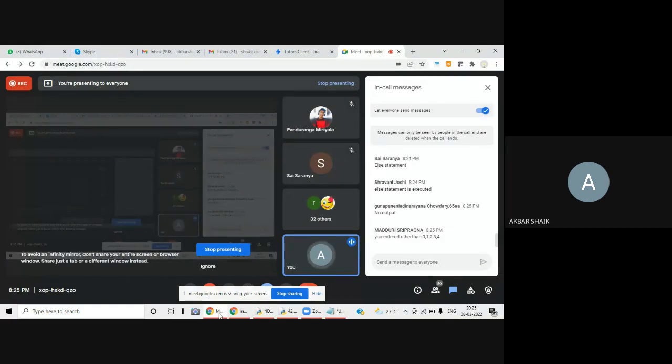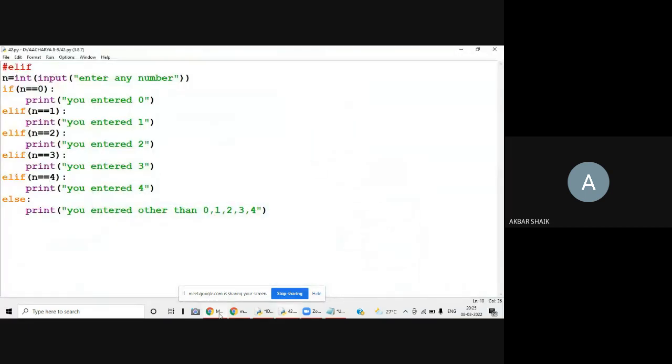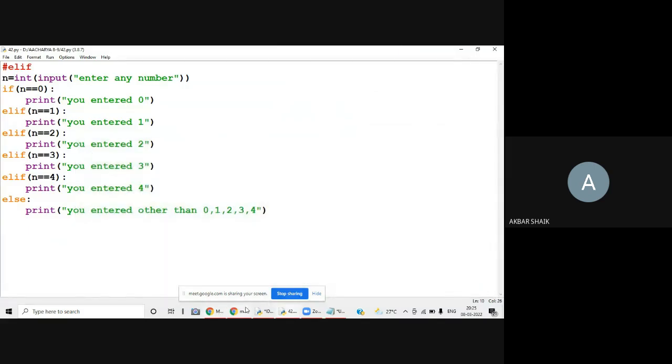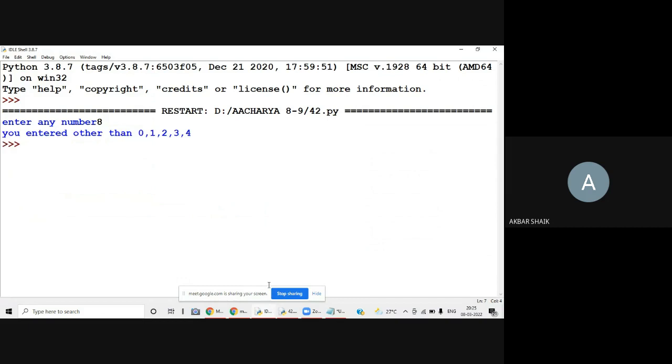No output. Why no output? I wrote something in else, right? Yes, very good, Sai Pravalika. Madhavi, yes, you entered a number other than 0, 1, 2, 3, 4. That is the output we are going to get. So why is it the output?